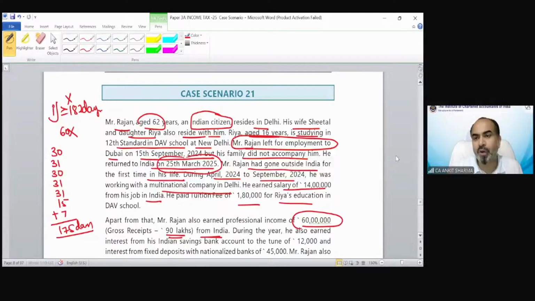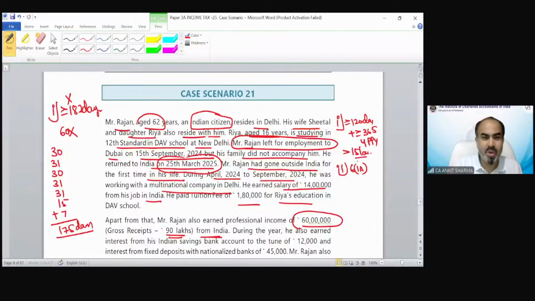Then we need to move on to the other special condition, which says if you come to visit India for more than or equal to 120 days plus 365 days in 4 preceding previous years, then the concept of deemed resident under section 6(1)(a) is applicable if your income from Indian sources exceeds 15 lakh.